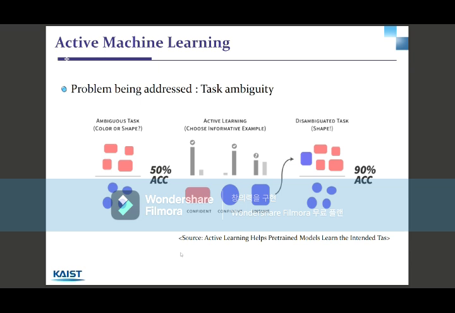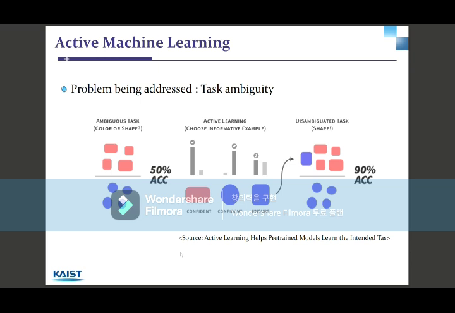In this case, the classification can be based on the color or the shape. We do not know which is correct. If there is only red squares and blue circles in the set that we want to classify, there would be no problem at all. However, if we face a new object, which would be a blue square, for instance, there would be a very big problem of classifying that object. This means that we need to remove this ambiguity in the task.